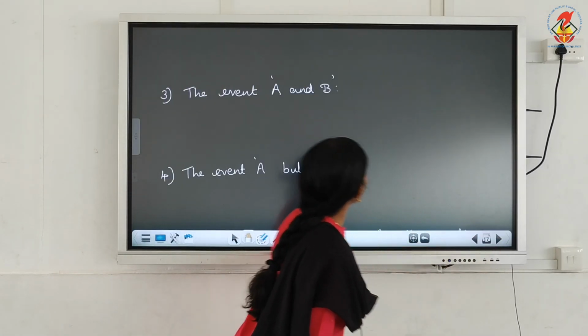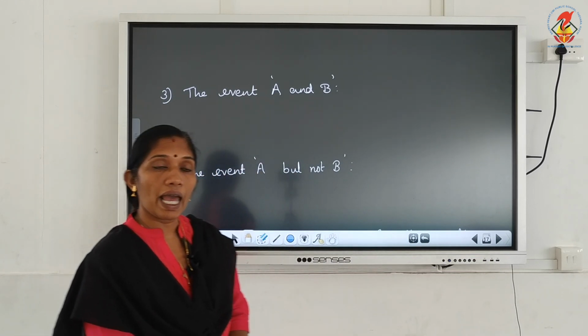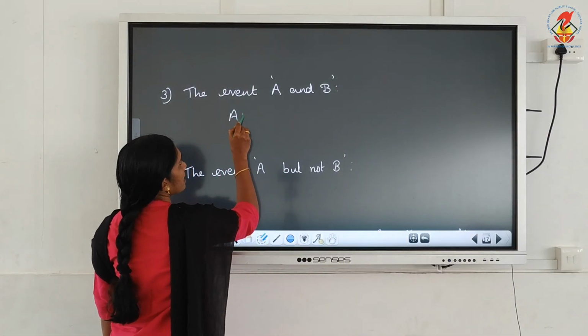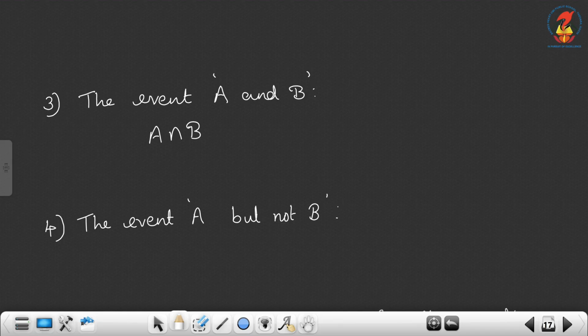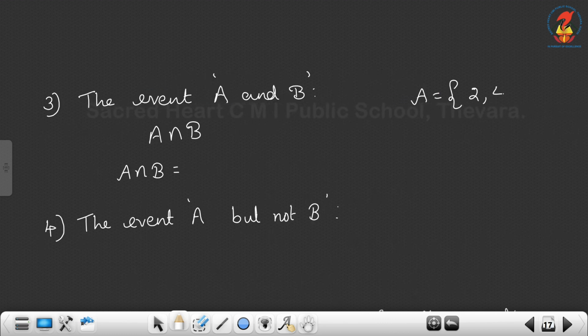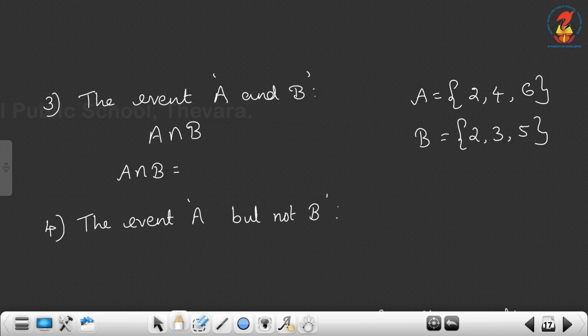Now the next is the event A and B. The notation is A intersection B. So what is A intersection B from the previous example? What is A? Getting an even number, and B is a prime number. So what is A intersection B? A intersection B is equal to the set 2.